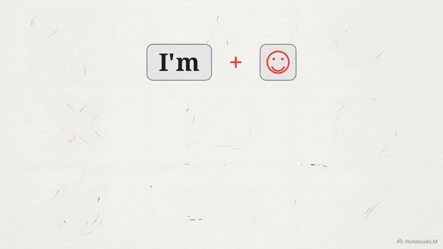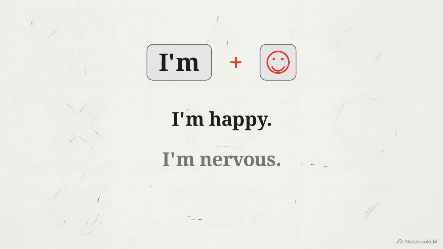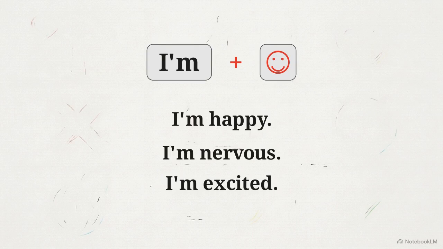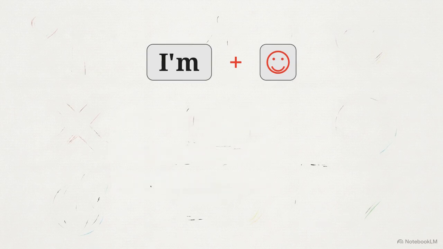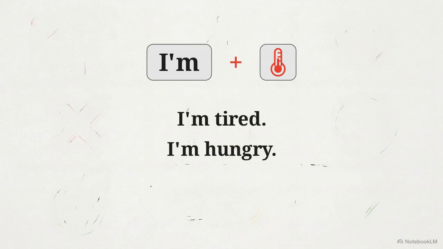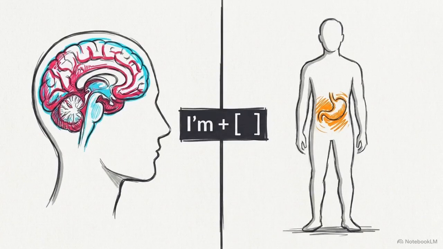Now we can use this exact formula to share your current emotions. You just pair the word I'm directly with a feeling. Look at this list. You can say, I'm happy, I'm nervous, or I'm excited. The pattern repeats every time. We handle physical conditions the exact same way. You just swap the emotion for a physical state. I'm tired, I'm hungry, I'm cold. Whether you are describing a mood in your mind or a feeling in your body, the grammatical structure never changes.